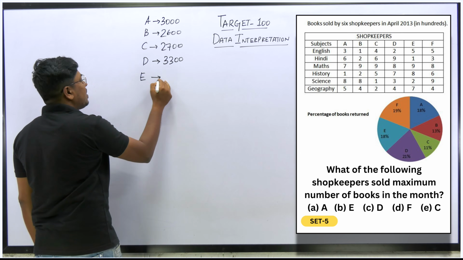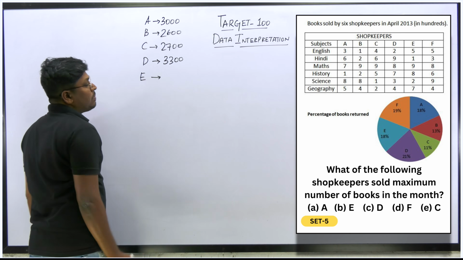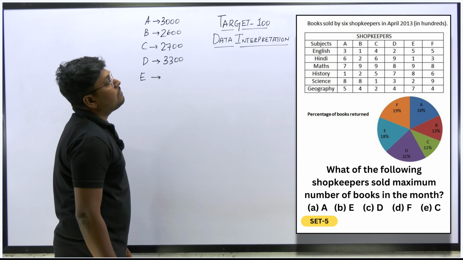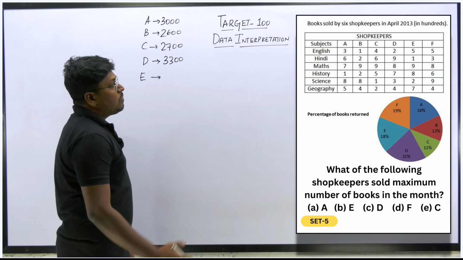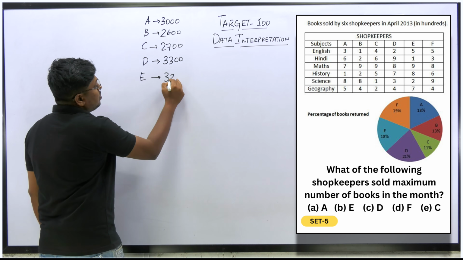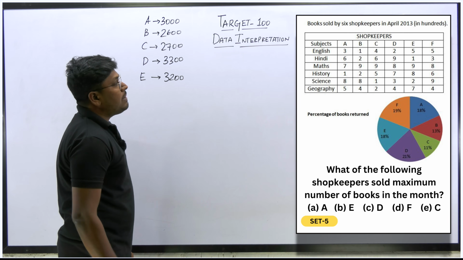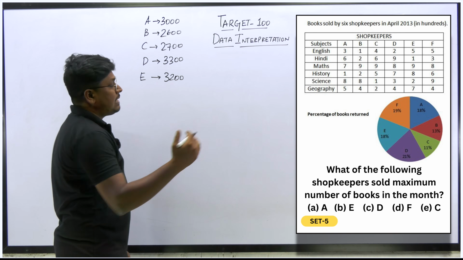Let me find all the shopkeepers, instead of only the options, since they have given only 5 options. E: 5 plus 1 is 6, 15, 15 plus 8 is 22, 24, 31. So 3200 books were sold by company E. Company F: 5 plus 3 is 8, 16, 22, 26, 35.